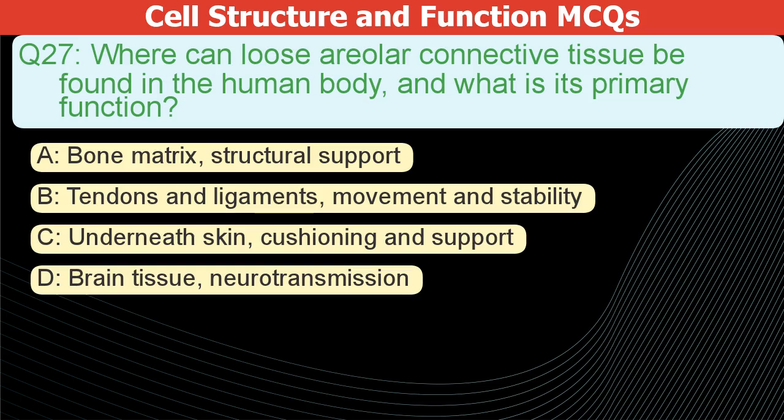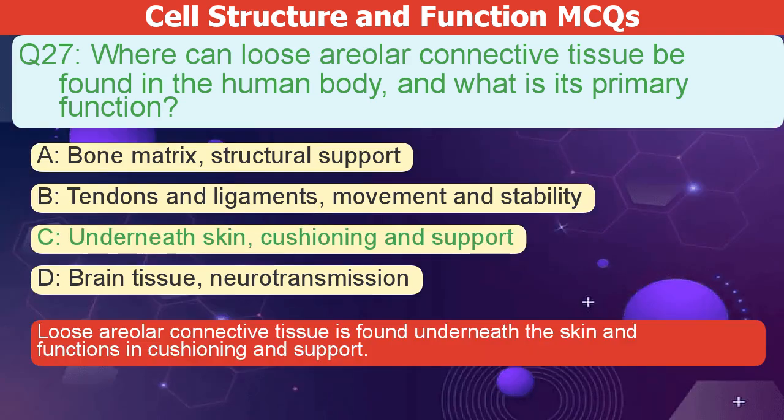Where can loose areolar connective tissue be found in the human body, and what is its primary function? A. Bone matrix, structural support. B. Tendons and ligaments, movement and stability. C. Underneath skin, cushioning and support. D. Brain tissue, neurotransmission. The correct answer is C. Loose areolar connective tissue is found underneath the skin and functions in cushioning and support.